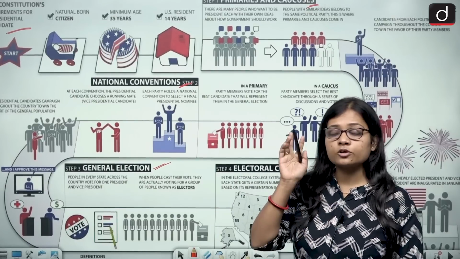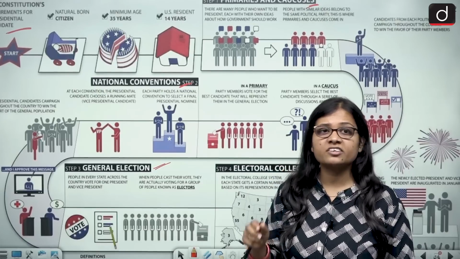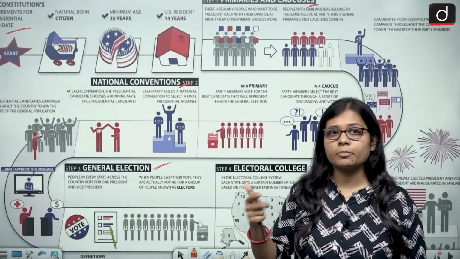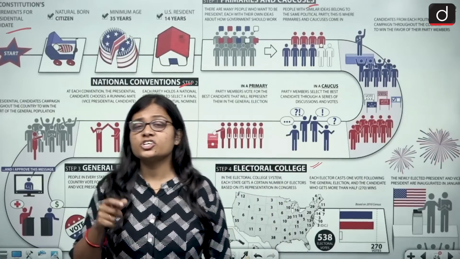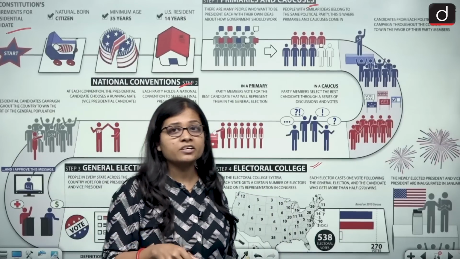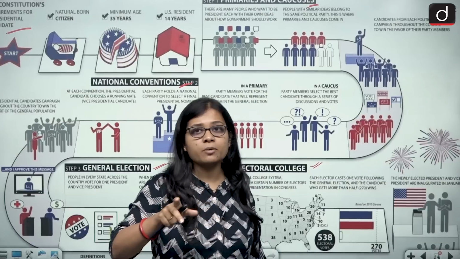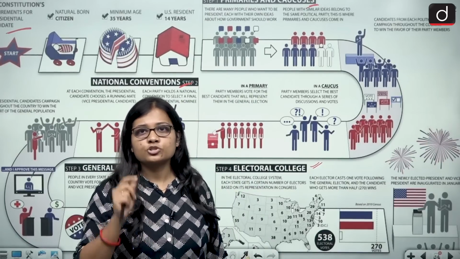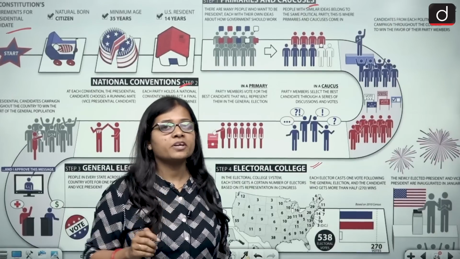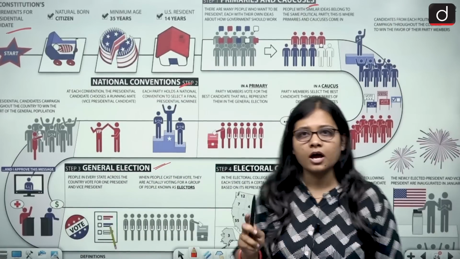And because of the dominance of two political parties, the Democrats and the Republicans, one of the presidential candidates of these two parties, and as of now it is between Donald Trump and Kamala Harris, one of these two will be the next President of the United States of America.